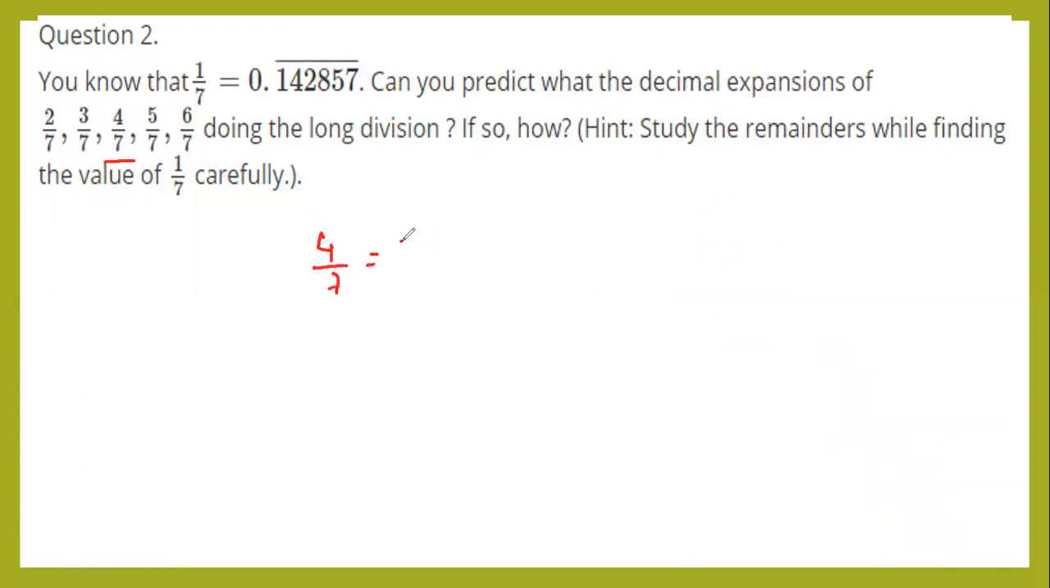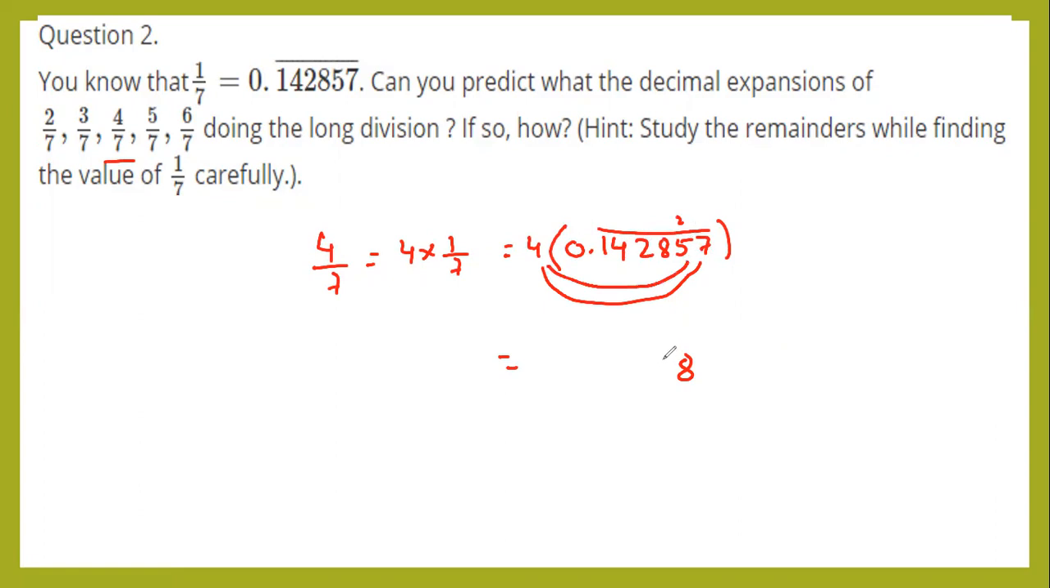Next, third question, 4 by 7. Follow the same steps. 4 into 1 by 7. The value of 1 by 7 is 0.142857. Here also multiply. 4 sevens are 28, 2 carry. 4 fives are 20 plus 2 is 22, 2 carry. Next 4 eights are 32 plus 2 is 34, 3 carry.